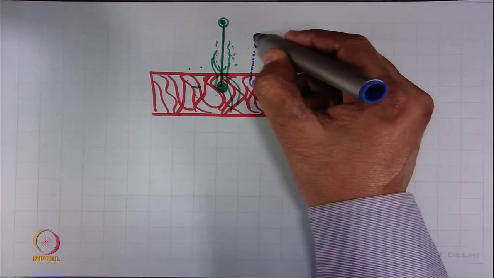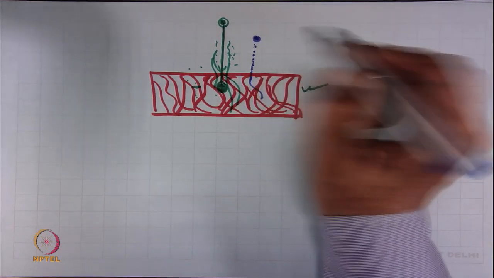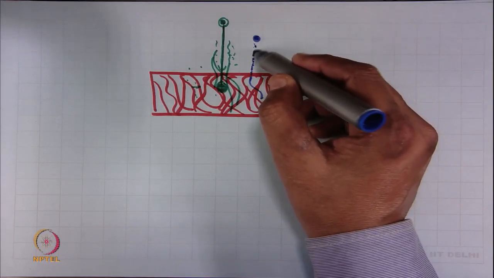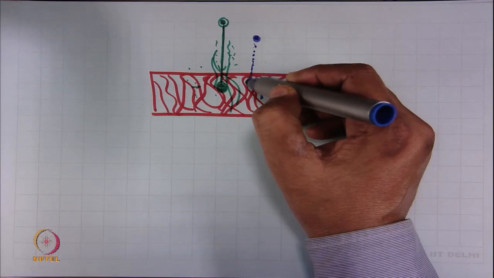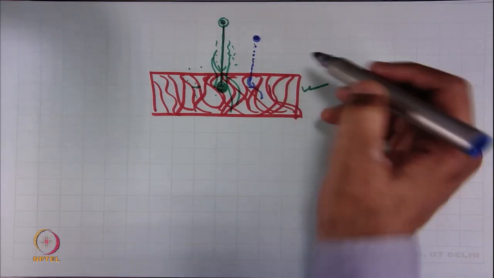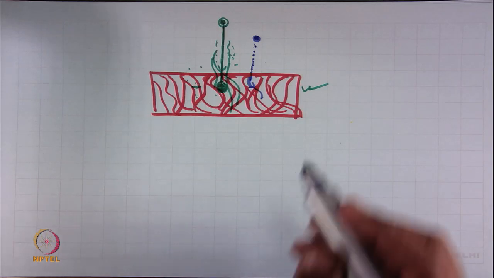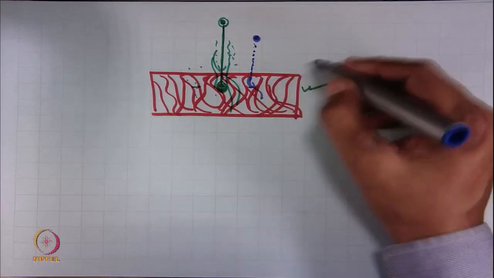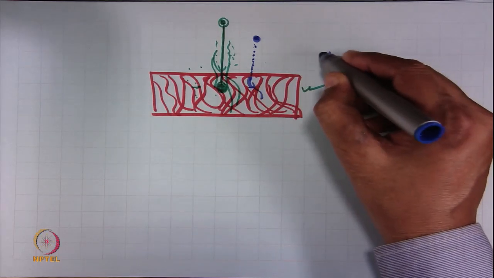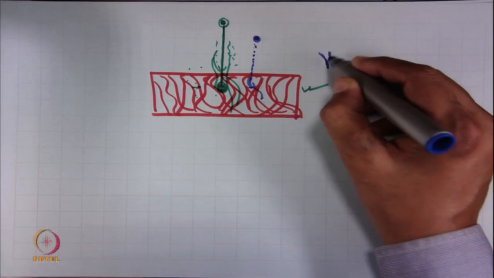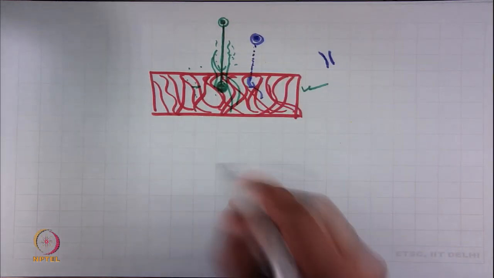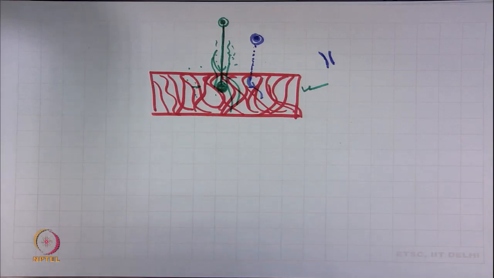As these particles are smaller in size, they will also try to take the path of the air, and at places where the distance between the fibers is smaller than the size of the particle, at that position the particle will be intercepted.